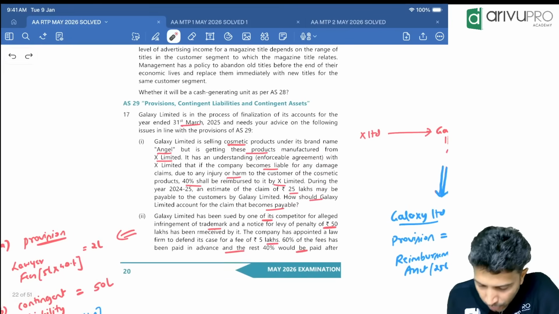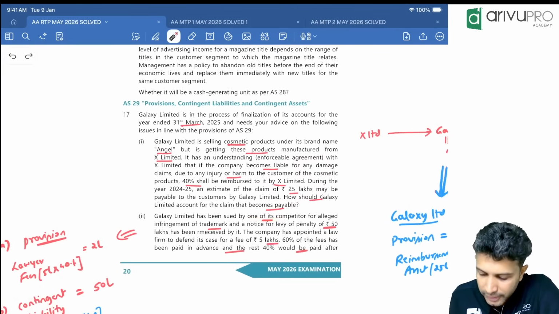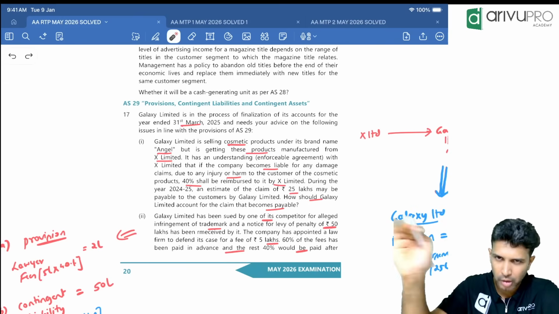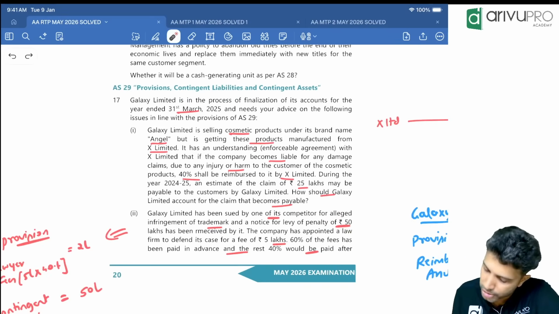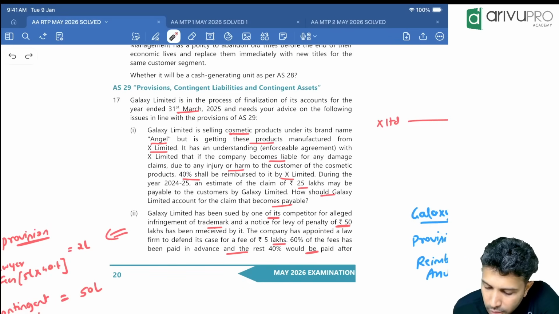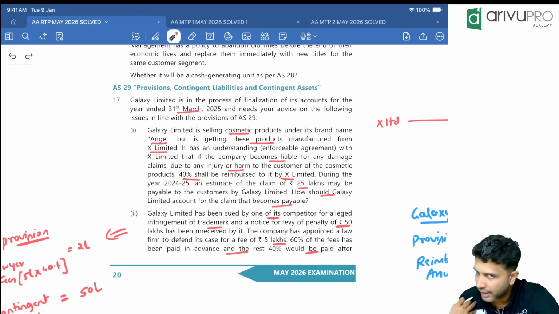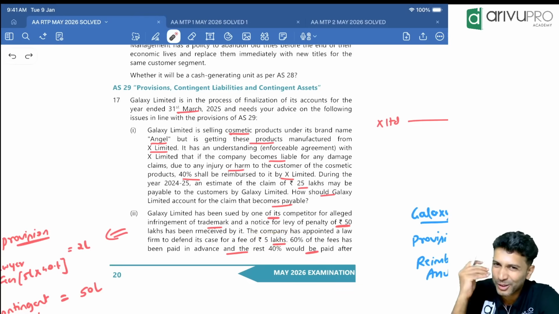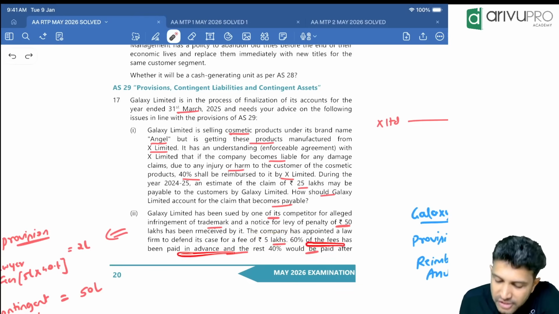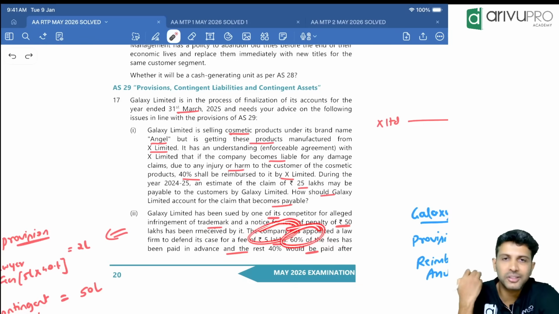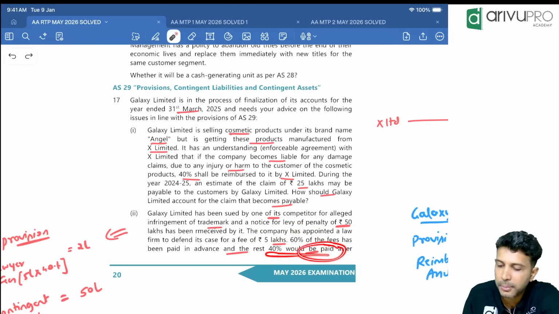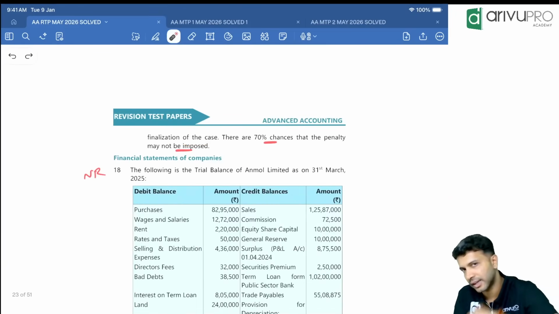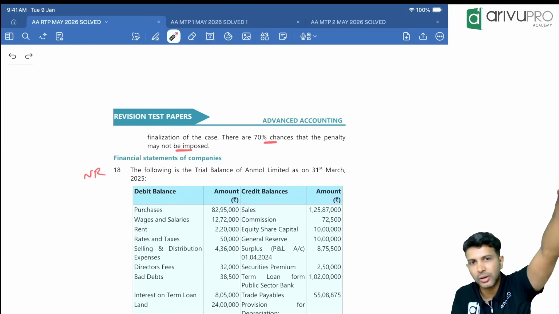Okay. One more case. Galaxy has been sued by one of its competitors for alleging infringement of trademark and seeking a penalty of 50 lakh. Some competitor has filed a case against us saying we have misused their patent and demanding 50 lakh compensation. Now the company has appointed a law firm to defend the case for a fee of 5 lakh. We have hired a lawyer, and the lawyer is charging us 5 lakh in fees. 60% of the fees is already paid in advance. 60% of 5 lakh, 3 lakh, already paid. The rest 40% would be paid after the finalization of the case. Once the court verdict comes, then only we'll pay 40%.